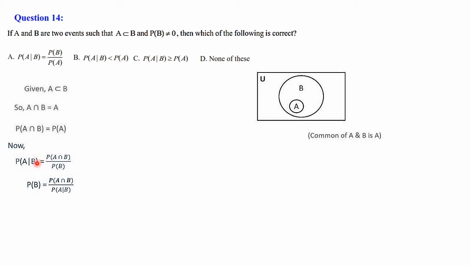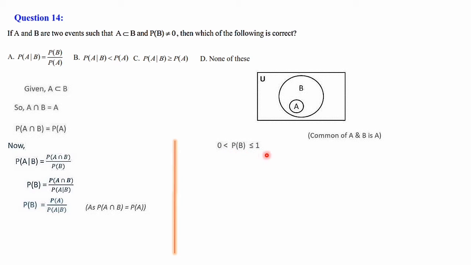Just interchanging these two terms, P of A given B and P of B. Now P of B is equal to P of A intersection B, which we have calculated from the diagram, that is P of A. Let's substitute P of A by P of A given B. So here P of A intersection B is removed and substituted by P of A, because P of A intersection B is equal to P of A. It's given here.